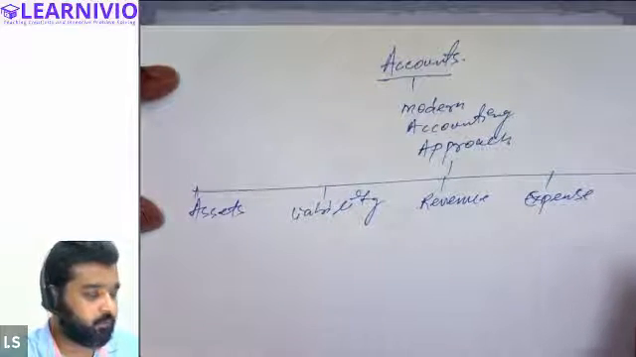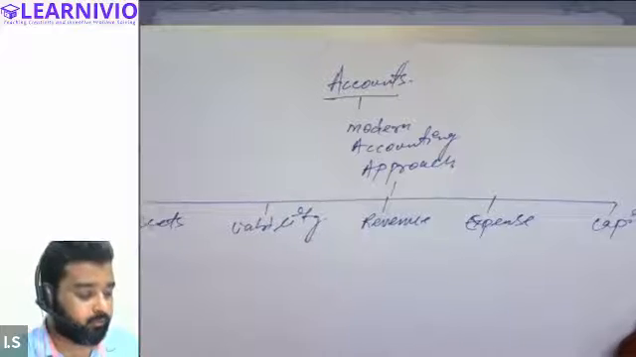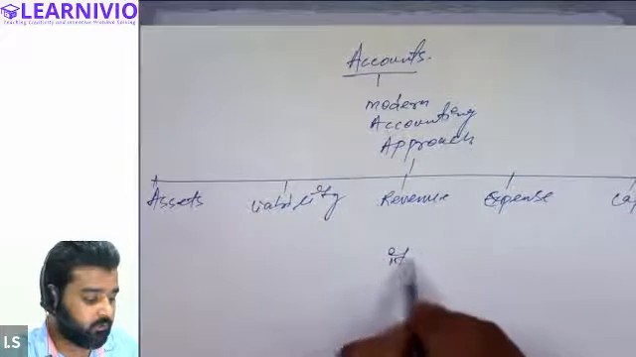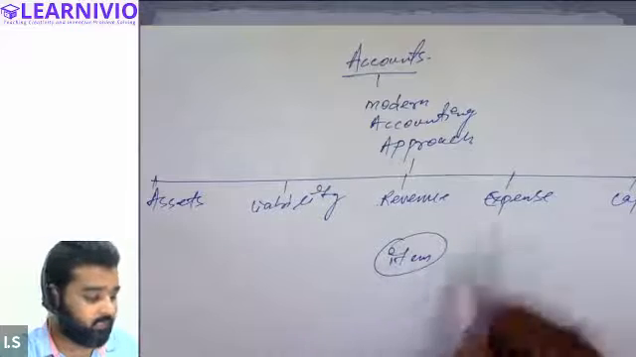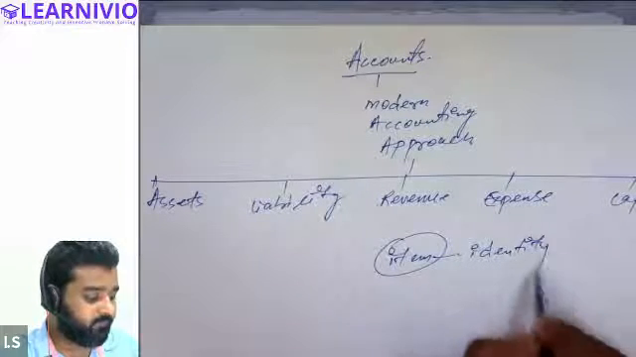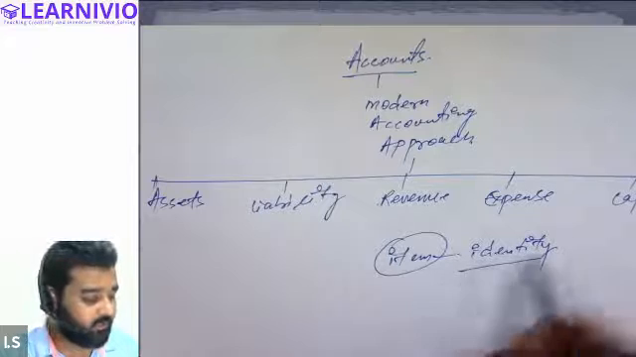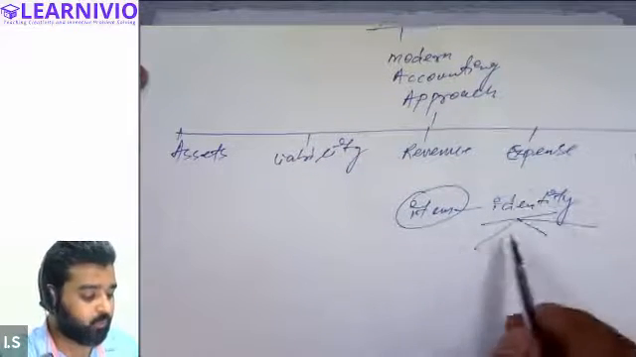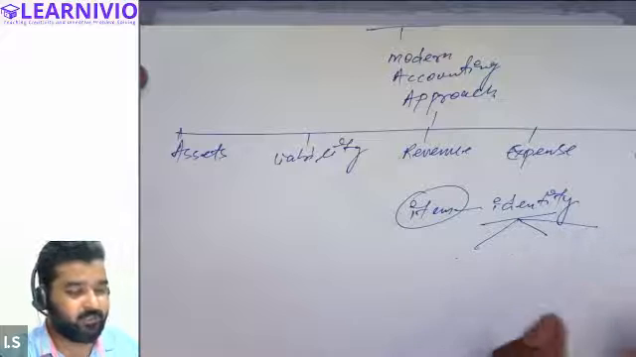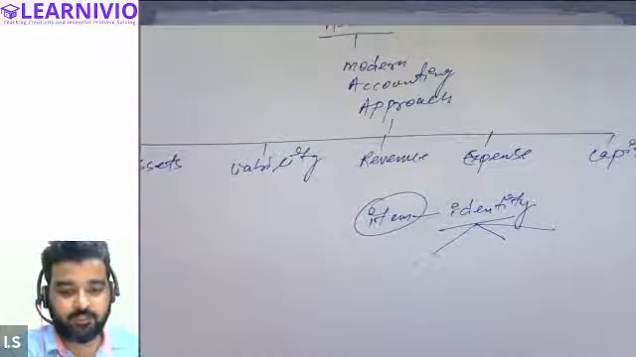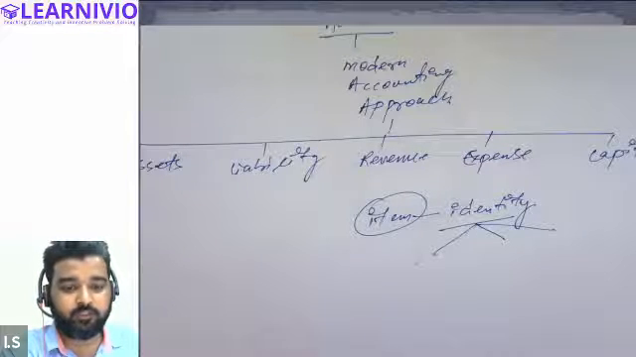Now what we have to do, I am giving you certain transactions, certain items basically, and you just have to identify in which account it will be put. You have to identify whether it will be kept under the asset account, liability account, revenue account, expense account, or a capital account. We just have to identify in which category they will be recorded.